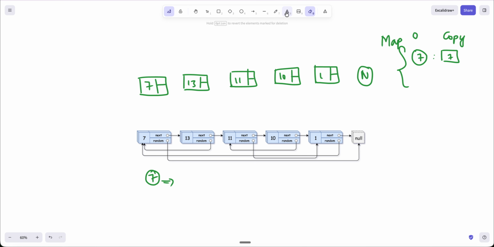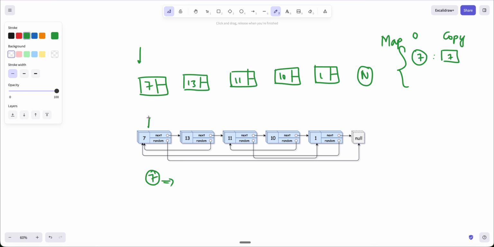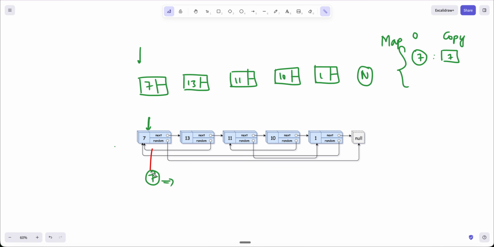Once we are done creating the list, I'll start iterating over the original list again. I was creating the list by iterating over the original list itself. I was at 7, I created a clone of it and inserted it into the map.